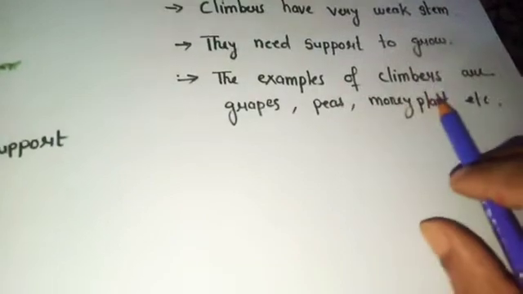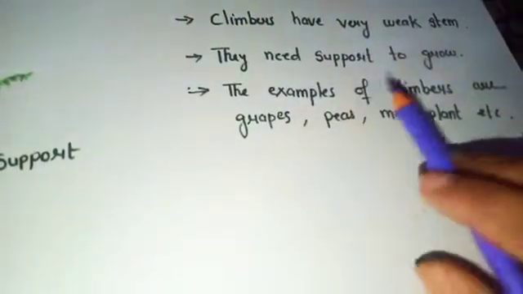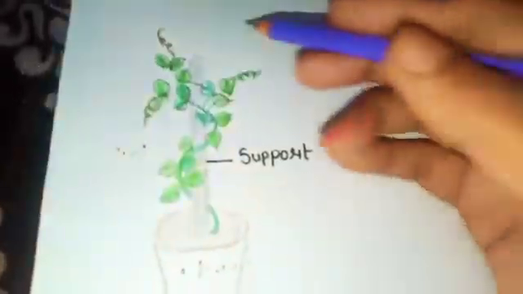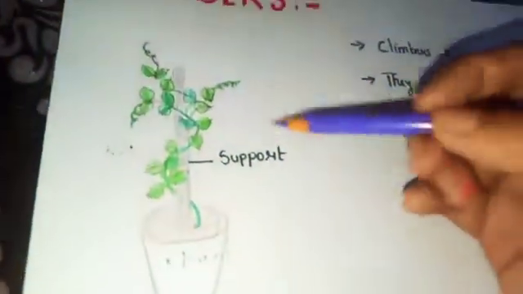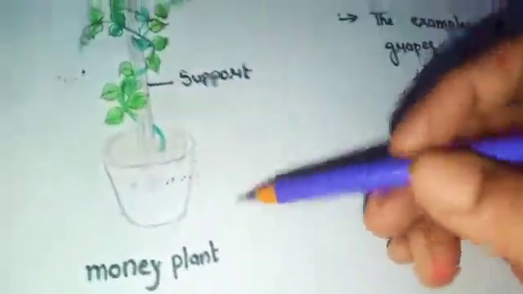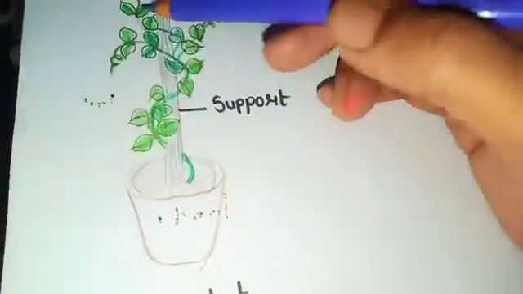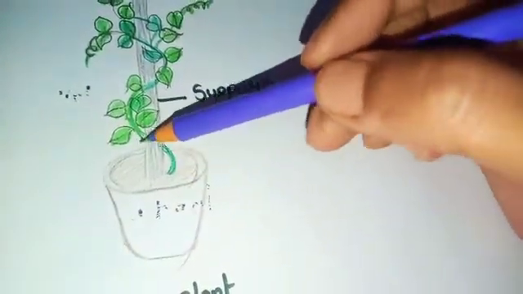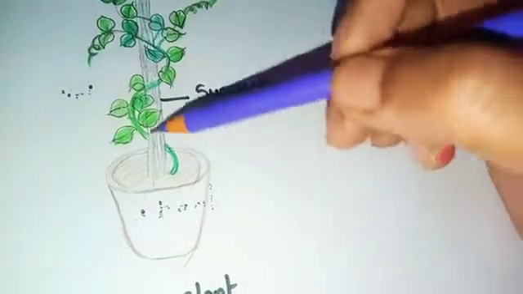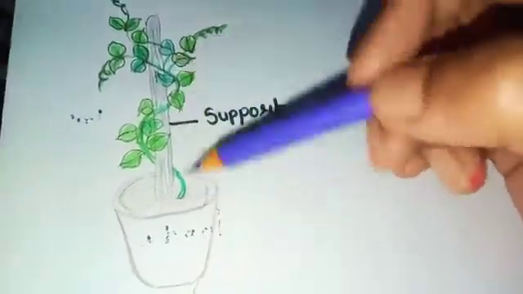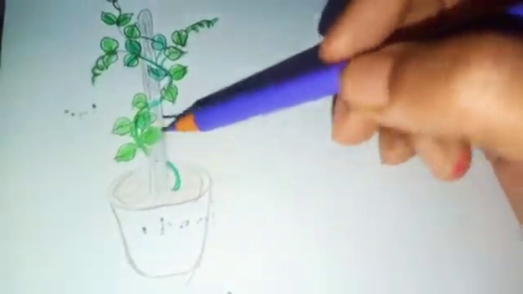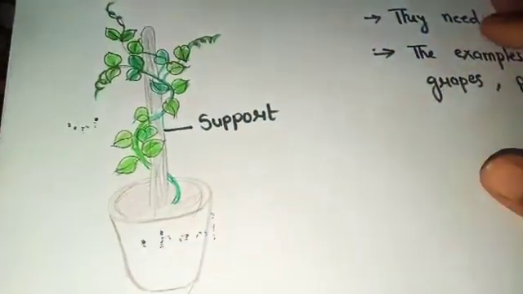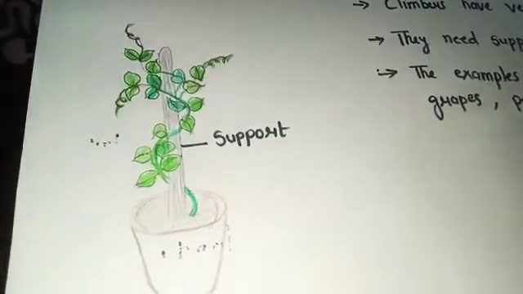And the examples of climbers are grapes, peas, money plant, etc. Look at this picture. This is the picture of a climber and the name of this climber is money plant. Look at this picture. This is a plant which is very thin and weak and it grows on a support. Okay, so climbers need support to grow.